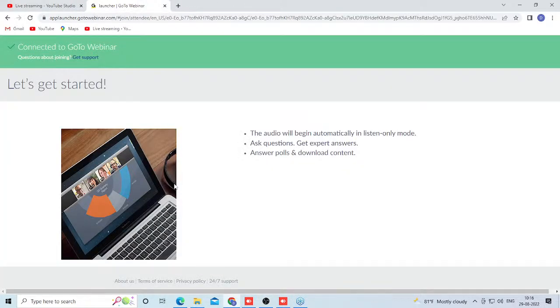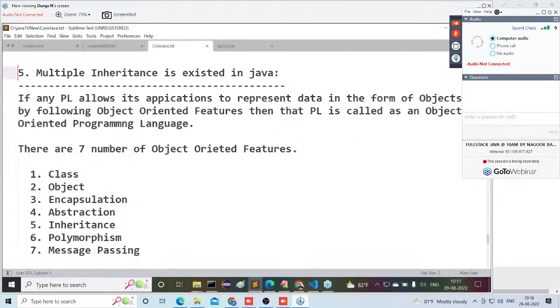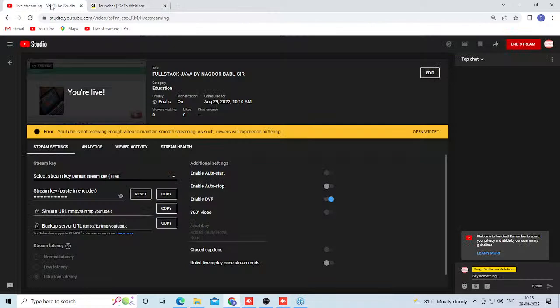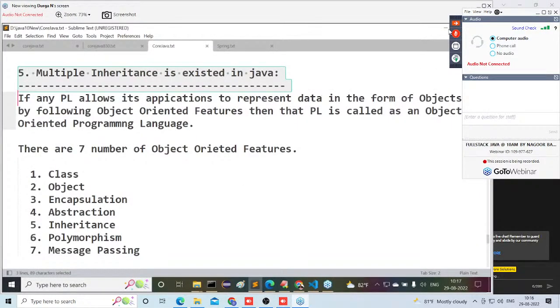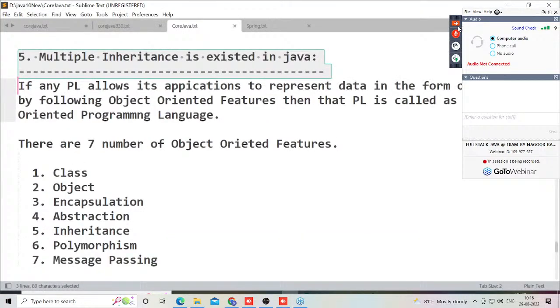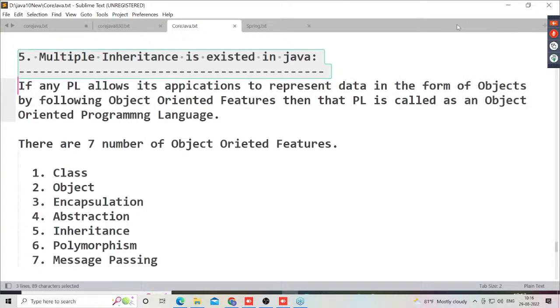Let's come to this topic here. Multiple inheritance does not exist in Java. It may be available in Python or in C++. We don't need to understand anything about C++, how multiple inheritance is achieved in C++ or Python. The only point I'm trying to say is that in Java, multiple inheritance is not available. Why is multiple inheritance not available in Java? I'll explain that to you clearly.